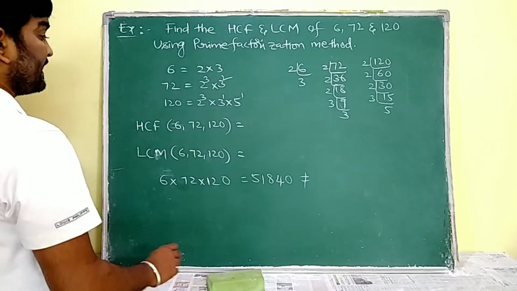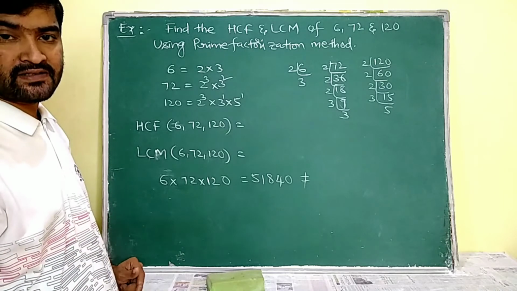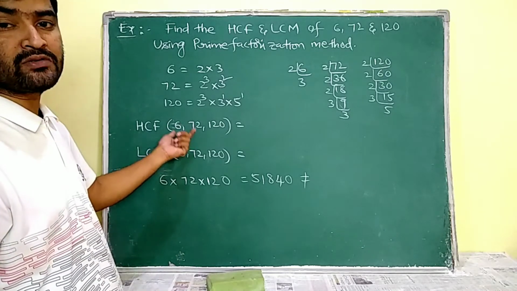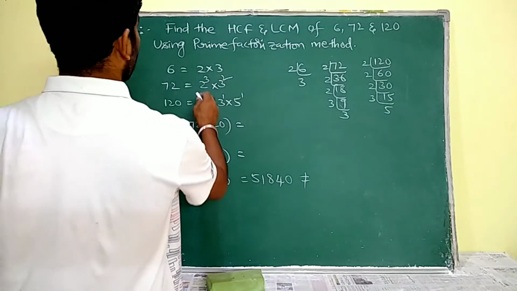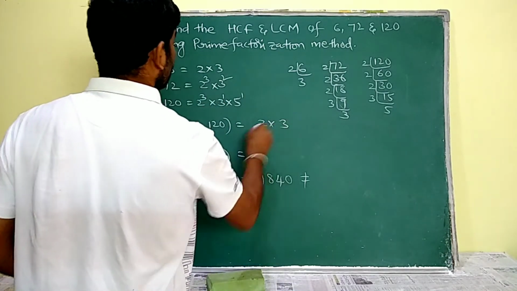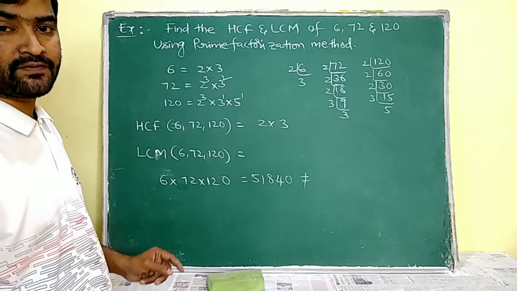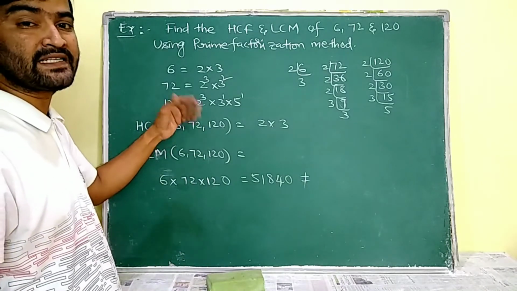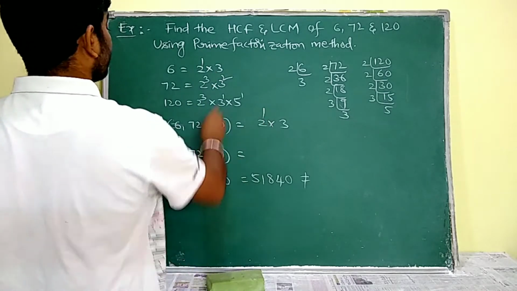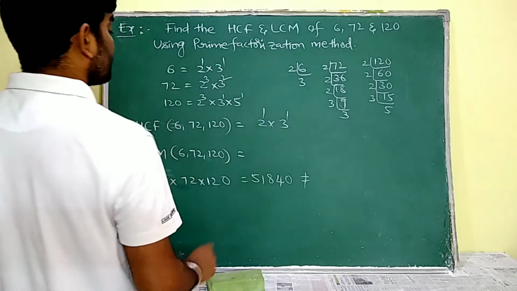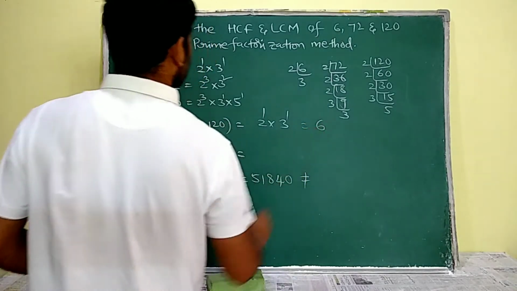Now see, HCF means we already discussed that for finding out the HCF of the given numbers, we have to write the common factors in product form. Here the common factors are 2 and 3. I have to write them in the product form. Then I am going to assign their least powers. So the least power of 2 here is 1. The least power of 3 here is 1. So 2 into 3 is equal to 6, which is our HCF.